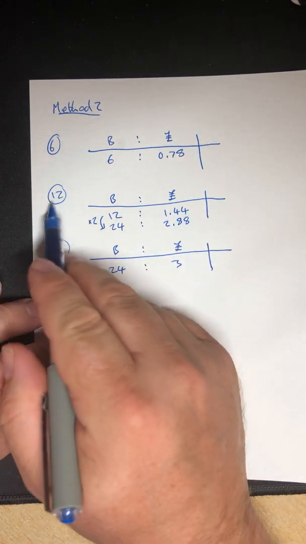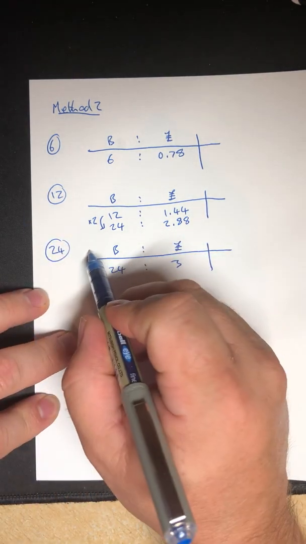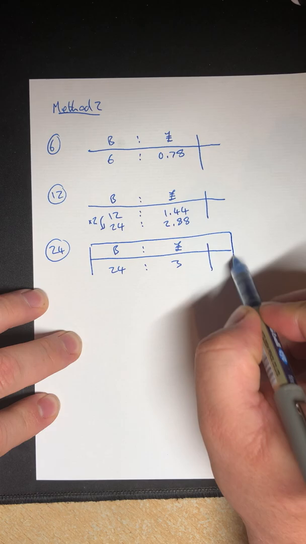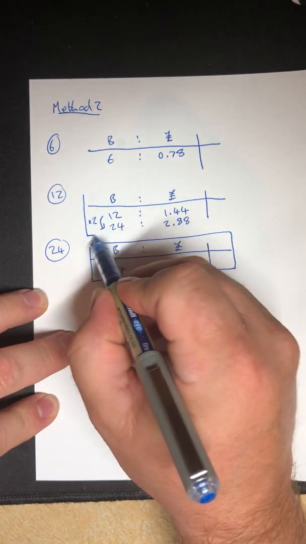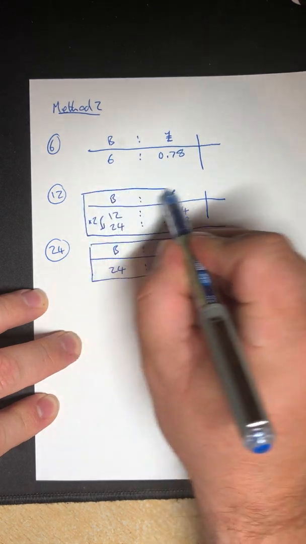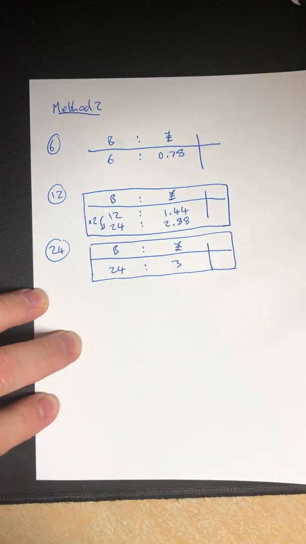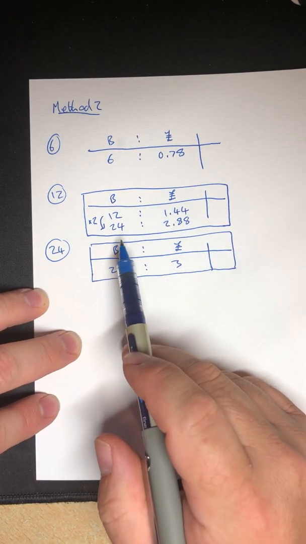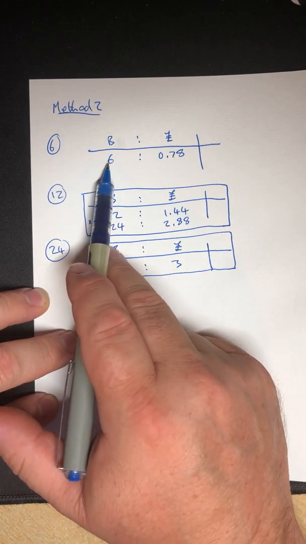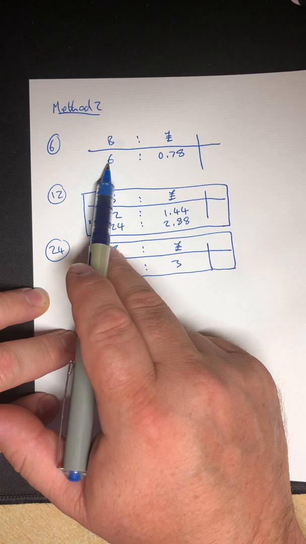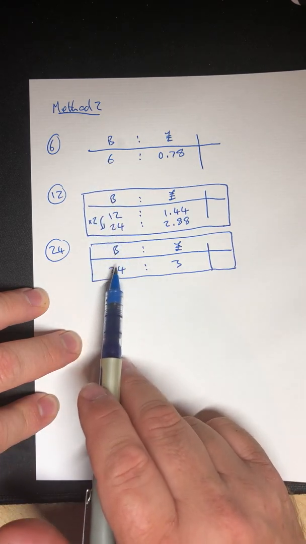If I'm buying packs of 12, let's block these off again because I did it before. Helps them stand out a bit. And let's do the same trick for the top value. So packs of 6. If I want 24 buns there, remember we're going to make all of them into 24.